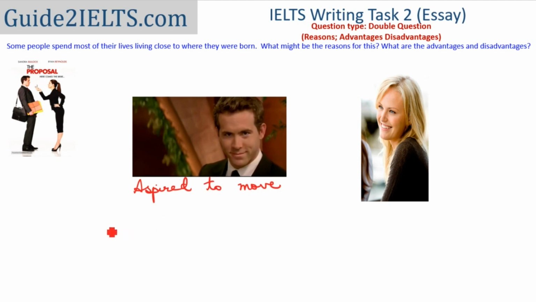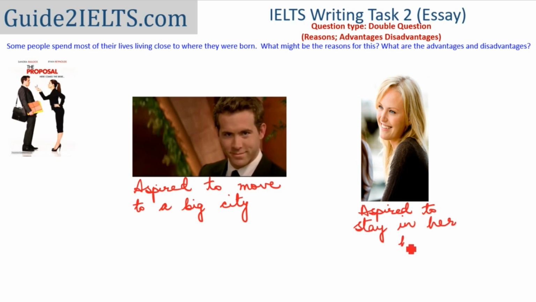So she is happy in her hometown. She is a teacher here. He, on the other hand, had bigger dreams. So why did she choose to stay back? Because her ambition was not to move out. So a lot of times why people choose to live at the same place or why people choose to leave is about their temperament. It is about their aspirations in life.